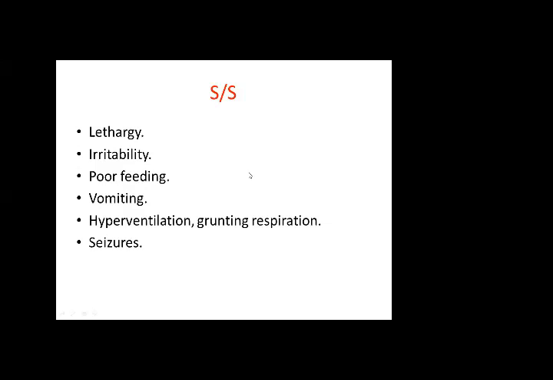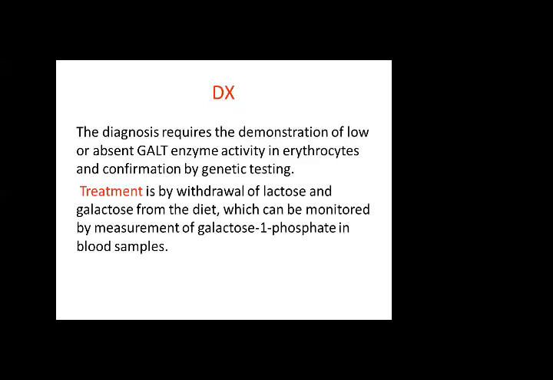Signs and symptoms with amino aciduria are lethargy, irritability, poor feeding, vomiting, hyperventilation, grunting respiration, and seizures. Diagnosis requires the demonstration of low or absent GALT enzyme activity in erythrocytes. There is an enzyme in the red blood cells which is responsible for the breakdown, and confirmation is by genetic testing. Treatment is by withdrawal of lactose and galactose from the diet, which can be monitored by measurement of lactose 1 phosphate in a blood sample. So this is the enzyme.